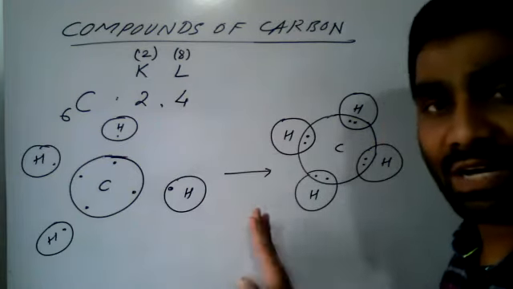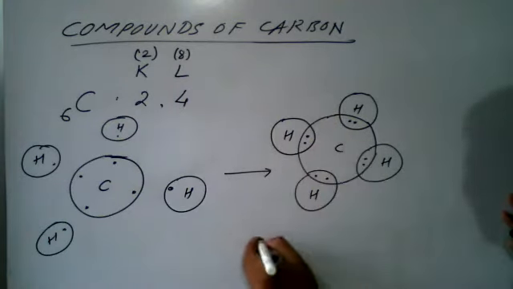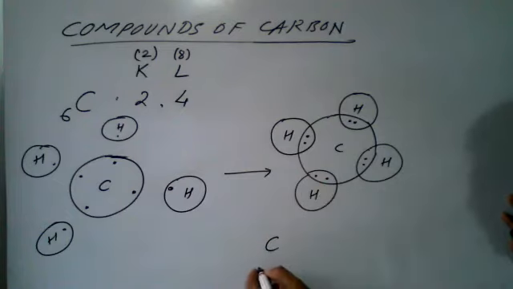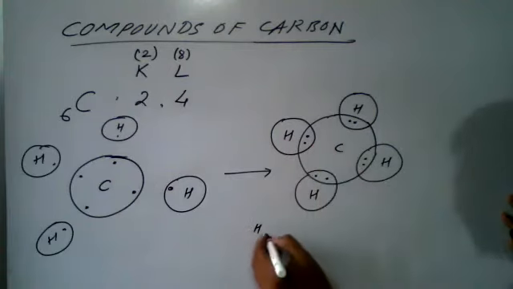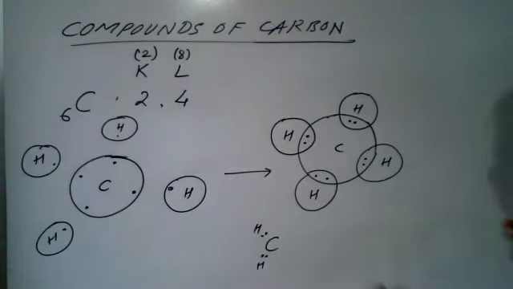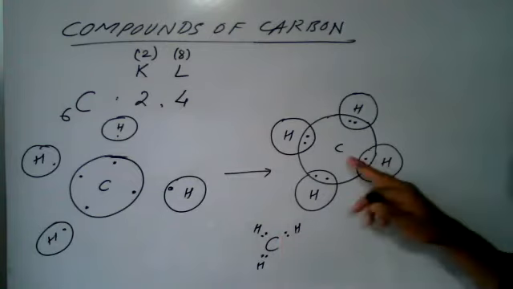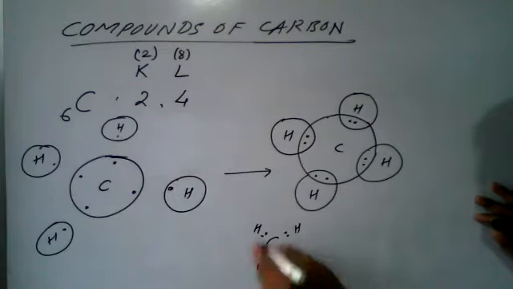But let us have a clear idea on this. See now. Let us avoid the circles. So I can write this carbon here. This hydrogen I will write here. How many dots? 2 dots. This hydrogen here I can write, and how many dots between this carbon and this hydrogen? 2 dots. Fine. One more point. This hydrogen I will write here, and how many dots? 2 dots. And this hydrogen I will write here, and how many dots? 2 dots. This is called the dot structure.